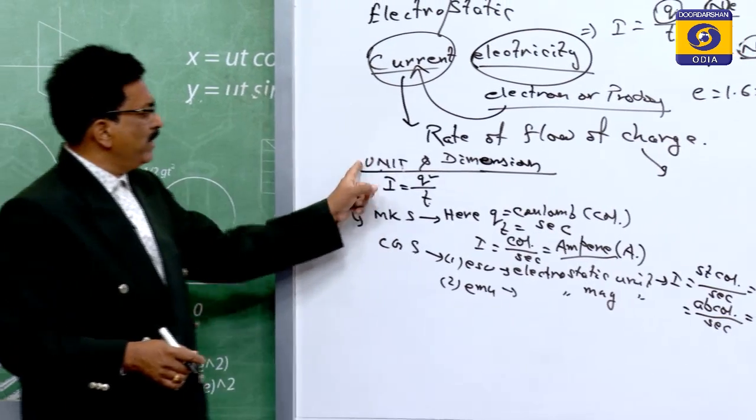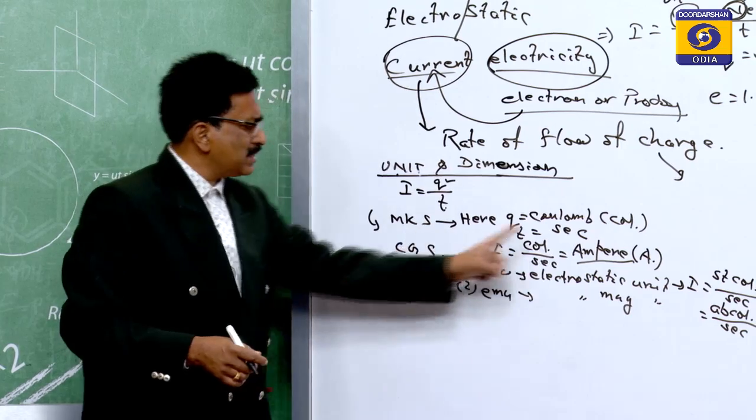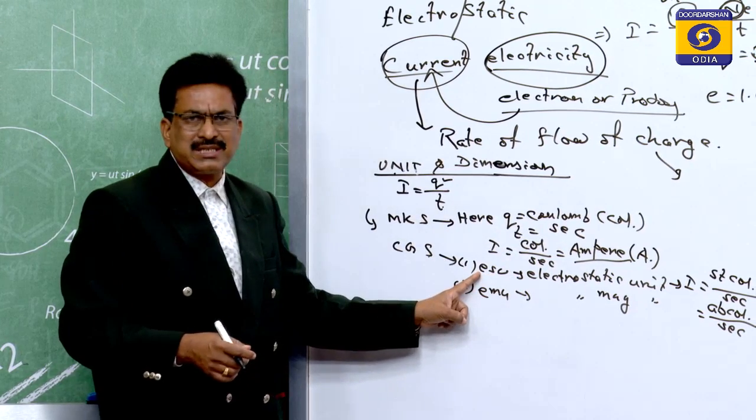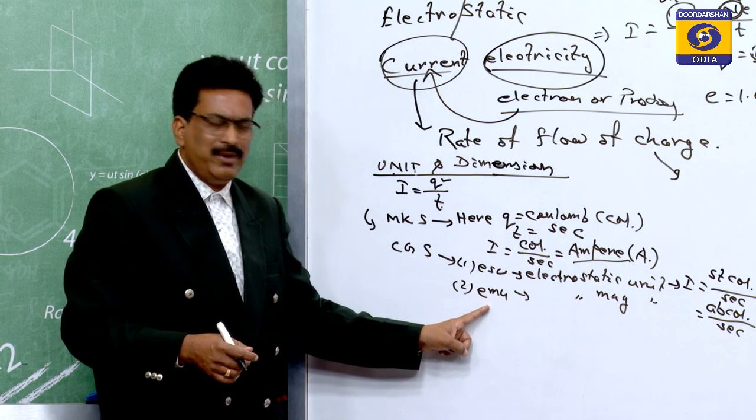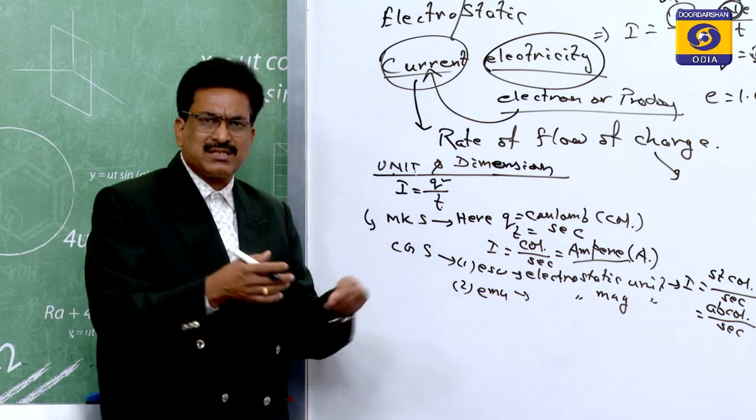So, these are the units of current. In the MKS system, that is the ampere. In CGS, there are two types: one is the ESU, and the second one is the EMU. So, there are also relations among them.